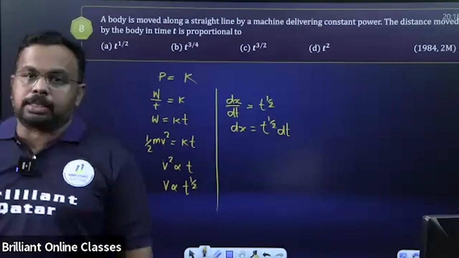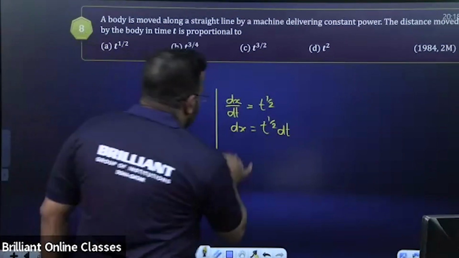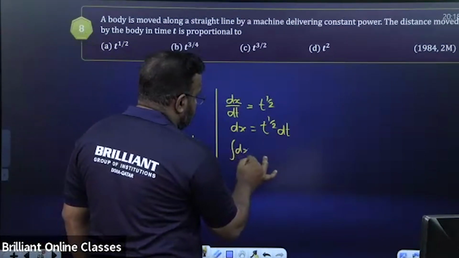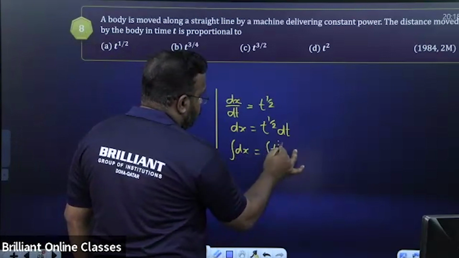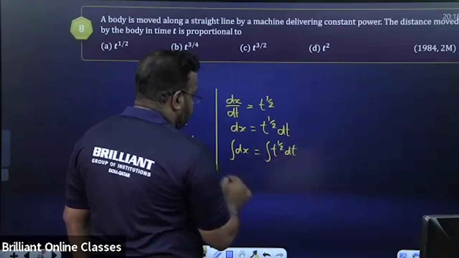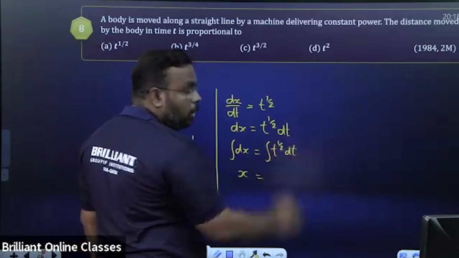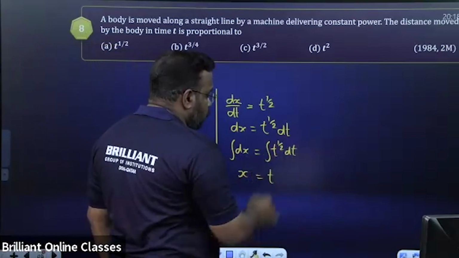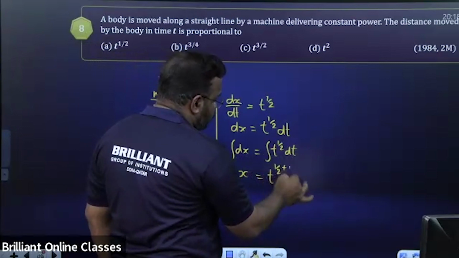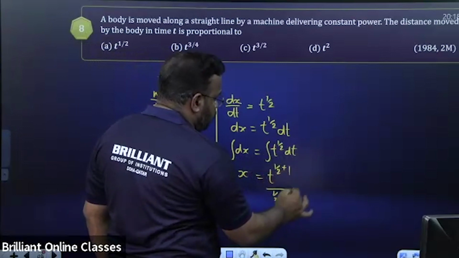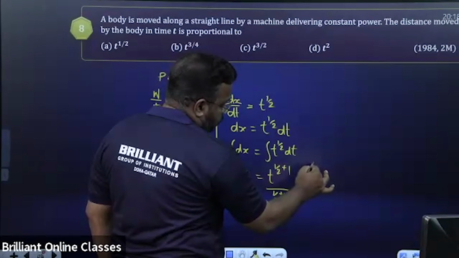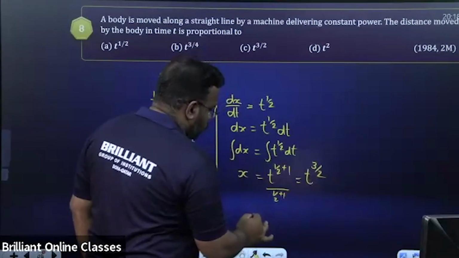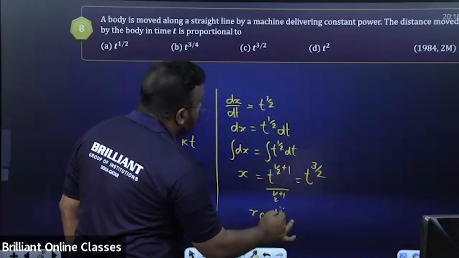They're asking displacement, so just integrate it. Integral dx is equal to integral t raised to half dt. So integral dx is x, and integral of t raised to n dt is t raised to n plus 1 by n plus 1. So t raised to half plus 1 by half plus 1. That means t raised to 3 by 2. That's it. So displacement is proportional to t raised to 3 by 2.